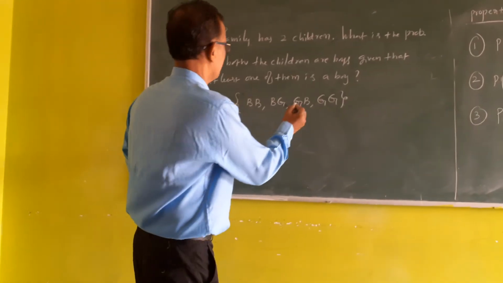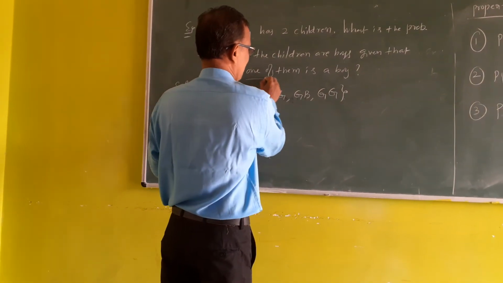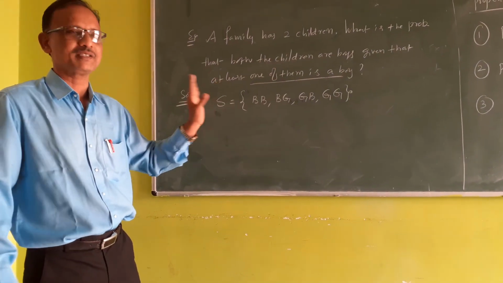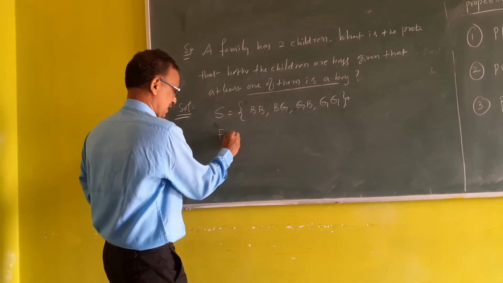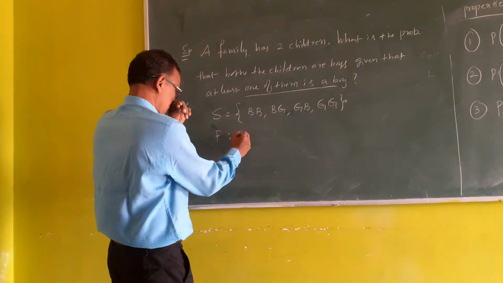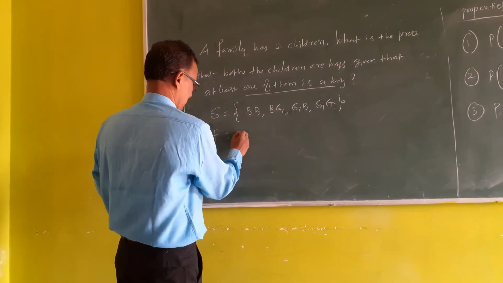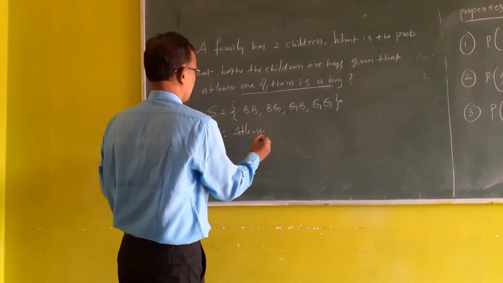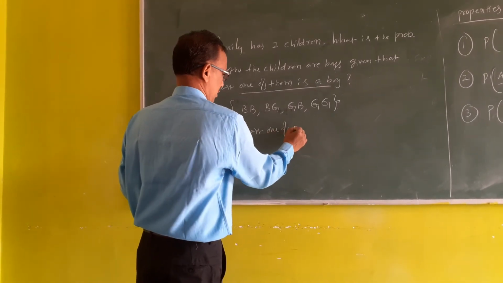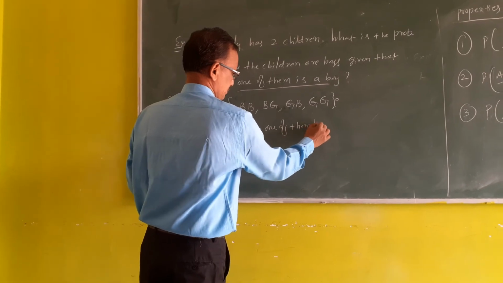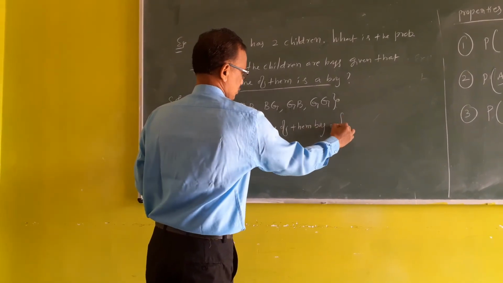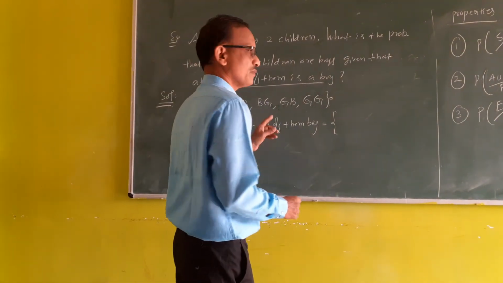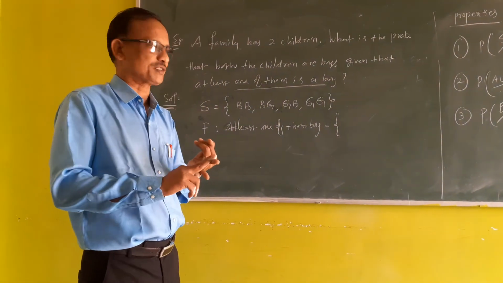And next, see, the first event is that one of them is a boy. So we consider F: at least one of them is a boy. What is favorable to this? At least one boy means one boy or 2 boys.